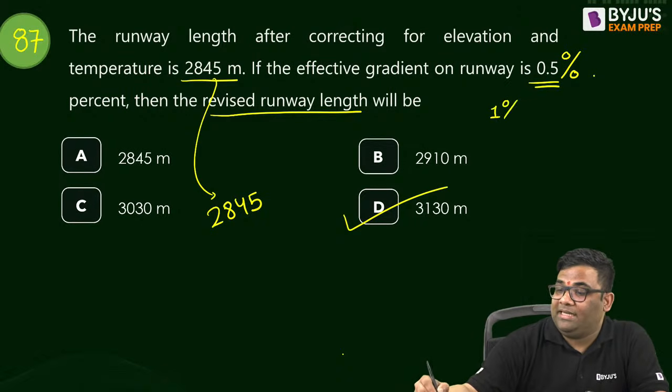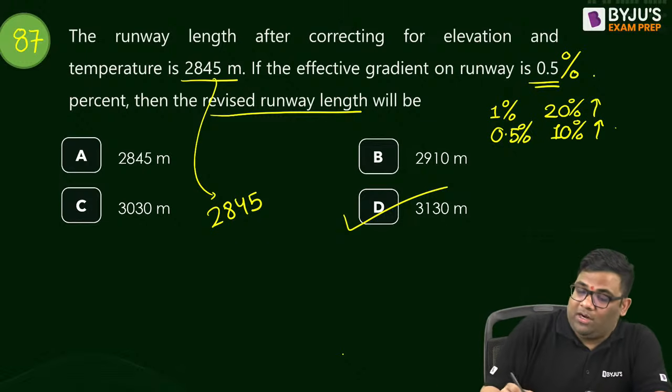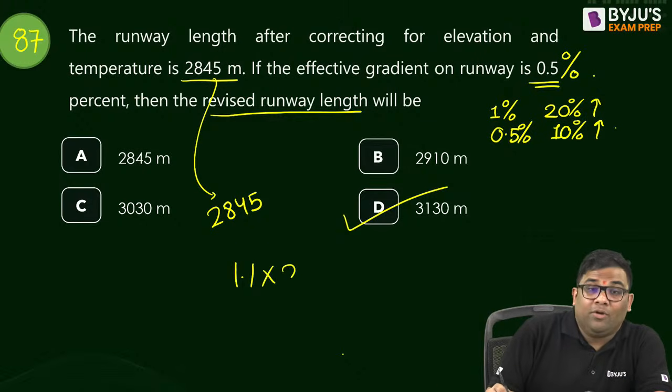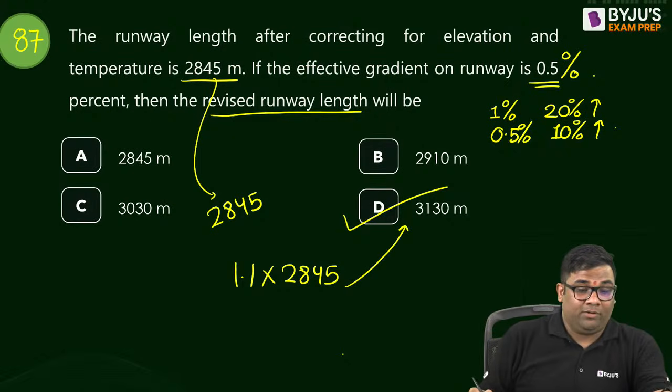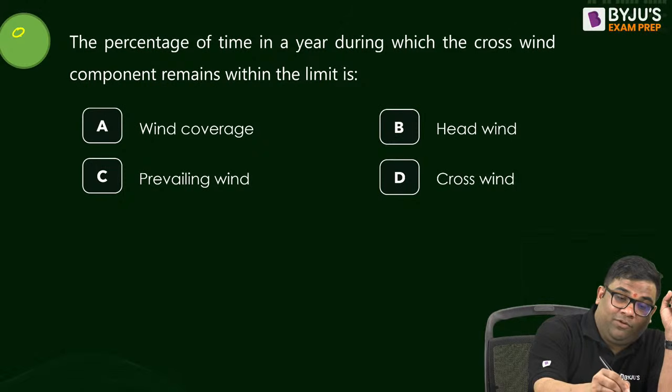Yes, see, 0.5%. For 1% the increase is 20%, so for 0.5% it will be 10% increase. 10% increase means 1.1 times of 2845. So that is 3130. 88th question, straightforward question.